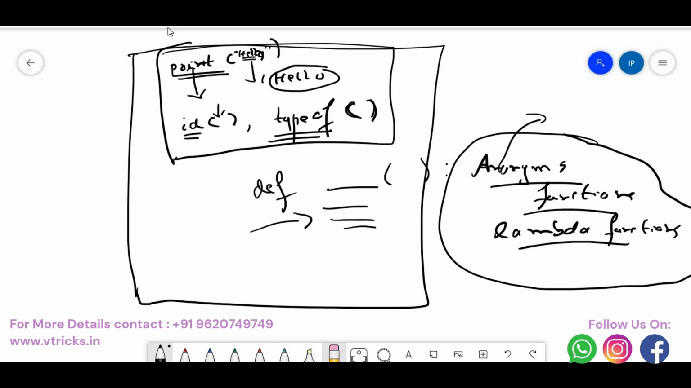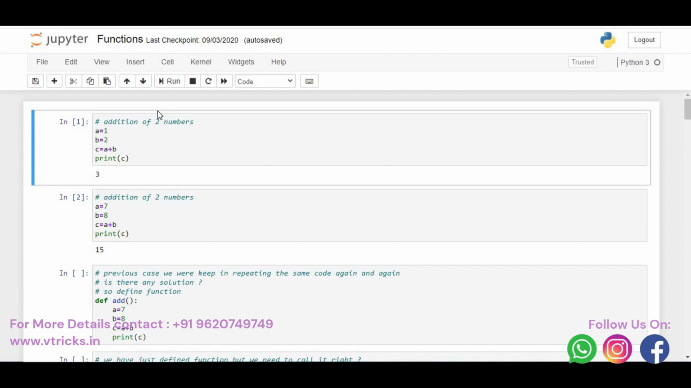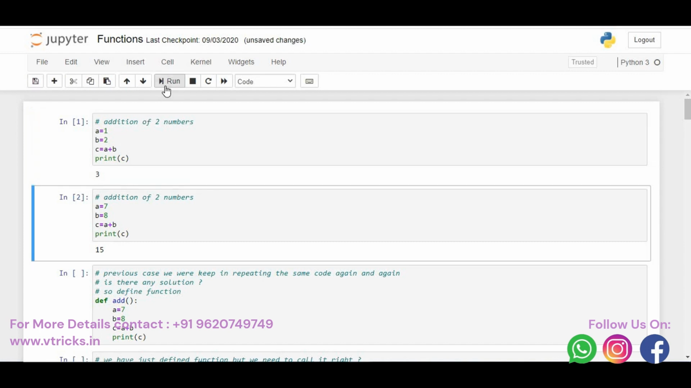Let's jump to practicals. In our theory session, we understood that if I want to add two numbers, where a is equal to 1 and b is equal to 2, and c is equal to a plus b, I put the number 1 into a variable a, the number 2 into a variable b, then do c is equal to a plus b, then print c. When I run this, I'll get the output 3. I'll just restart the kernel.